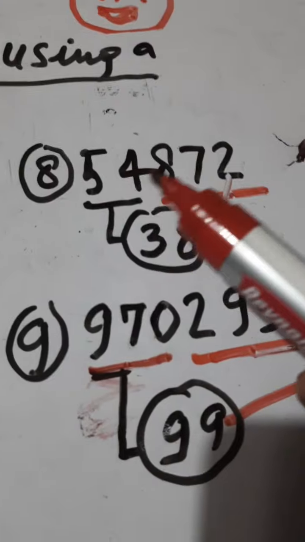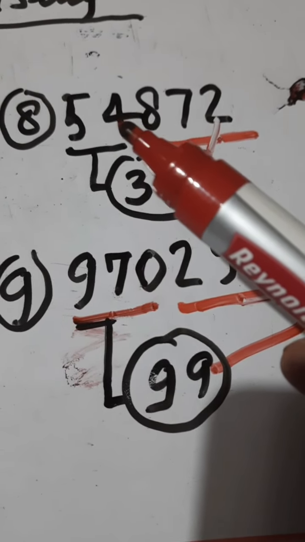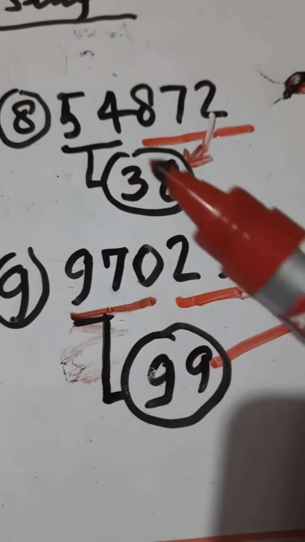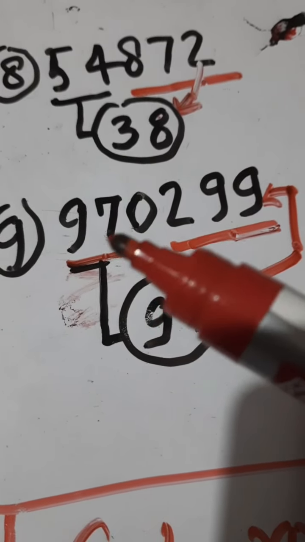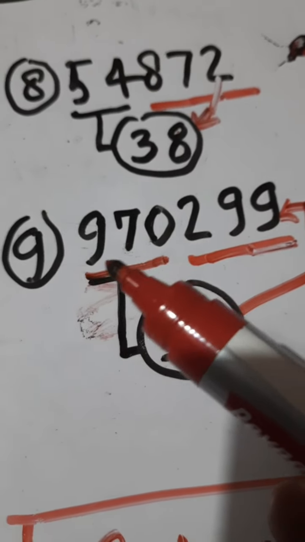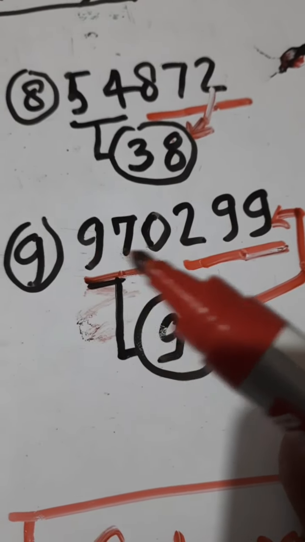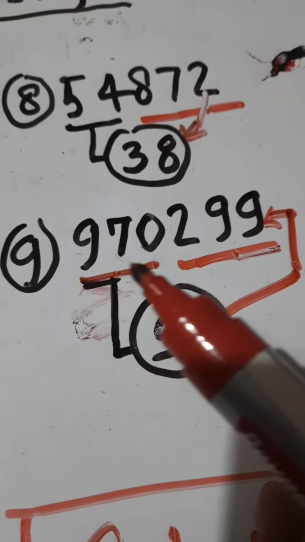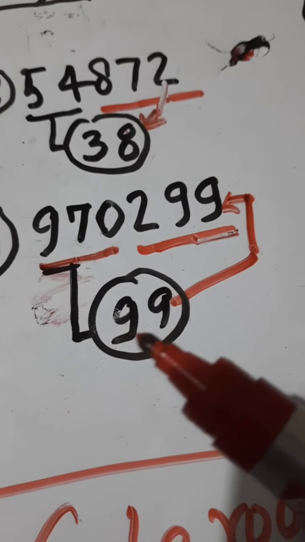Now let us see 54872. It should give me 3, because 54 is less than 64 but more than 27, so it should give me 3, and 2 should give me 8, so 38. Then 970299: here 970 should give me 9, because 9 gives me 729 and it is more than 729, and 10 gives of course 1000, so it should be 9. 970 is more than 729 and 9 will give me 9 straight, so this should give me 99.